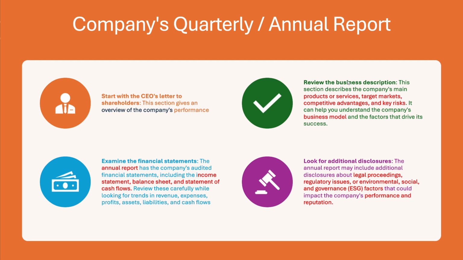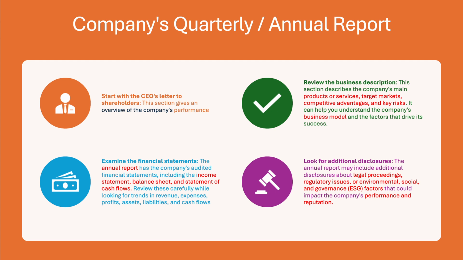And review the business description. That means what kind of business they are doing, what kind of products they are making, whether it is really necessary to make them, and what kind of competition they have in the business. Basically we are understanding the business model over here. So either they are driving a success, or they are making profit, or they are making losses.